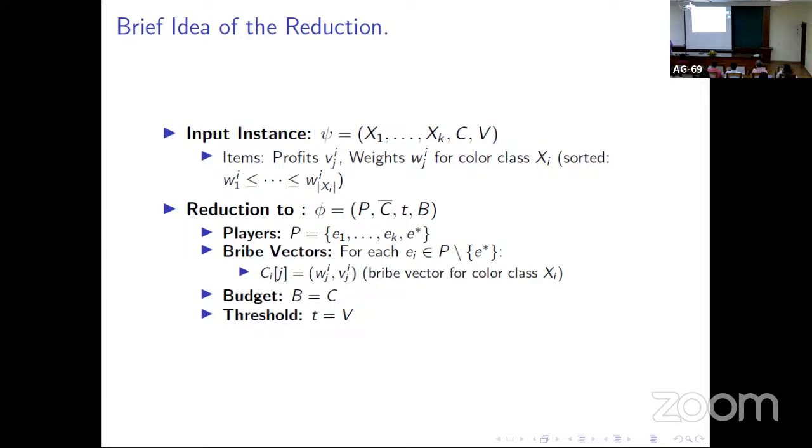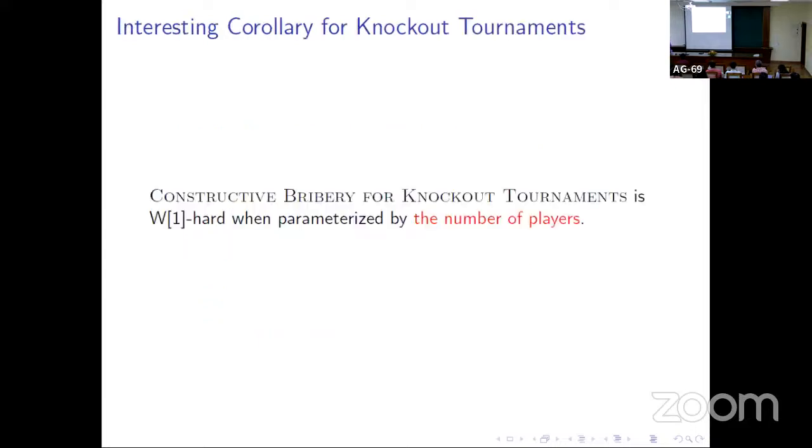The player set has all these. For every color class, we have a player Ei, and we have this favorite player E star, and the bribe vectors are arranged in such a way. For every color class, we have some items with some bribe and with some value and weight. We just take that and make them the bribe vector for the player Ei, and we set the budget as the same and the threshold as the value, and it is easy to see that this result will hold, right? So now let's move on.